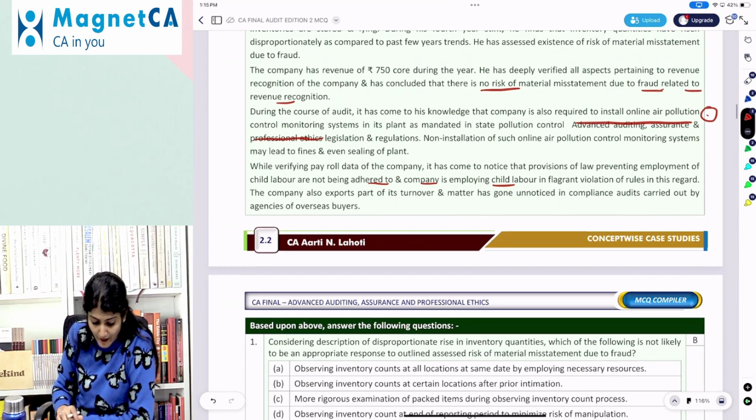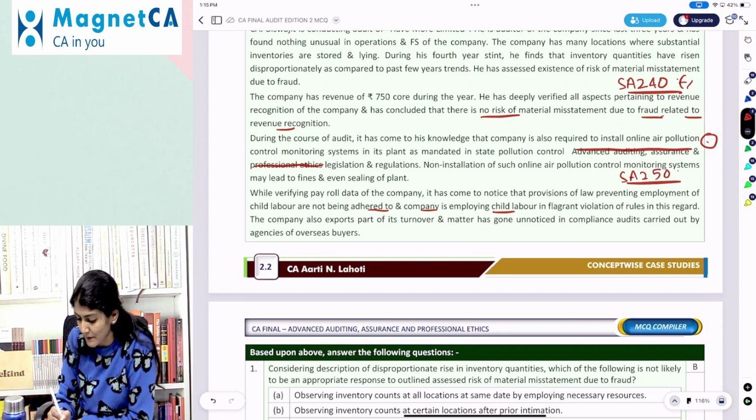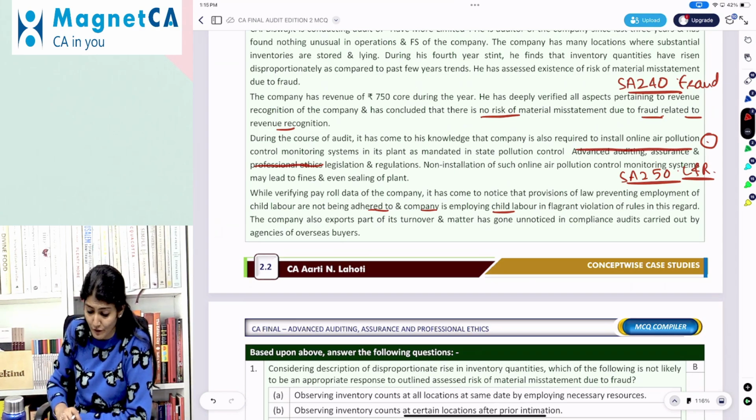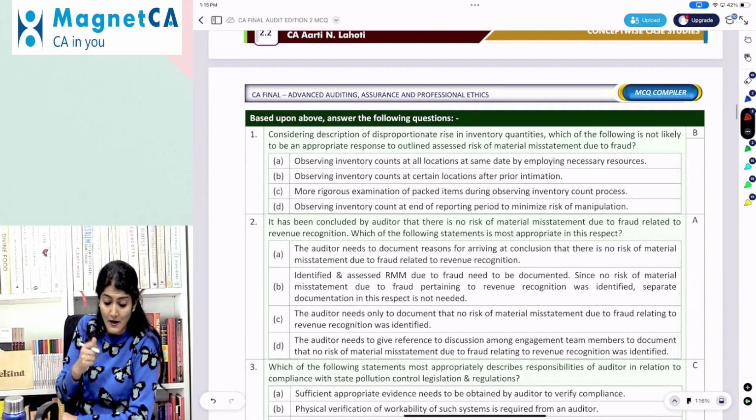Right, so we see one part of the question is regarding SA 240 and second part is regarding SA 250. The auditor's responsibilities relating to fraud in an audit of the financial statements. And second one, SA 250, consideration of laws and regulations in an audit of the financial statements. Based on the above, answer the question.